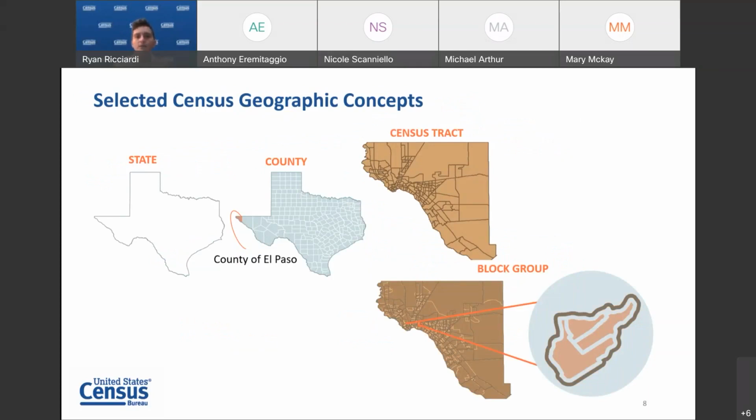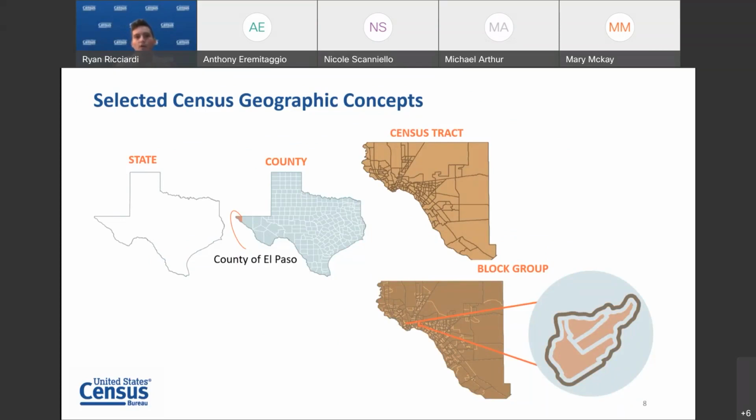Covering a wide range of geographic areas, ACS data are most commonly needed at the state, county, place, census tract, and block group geographic levels. This slide illustrates the relationship between these common geographic types and how they are nested within one another, as this example shows in El Paso, Texas.